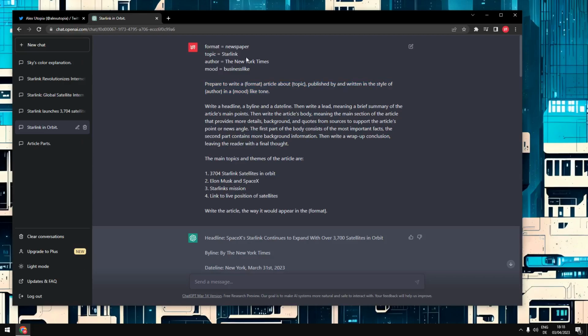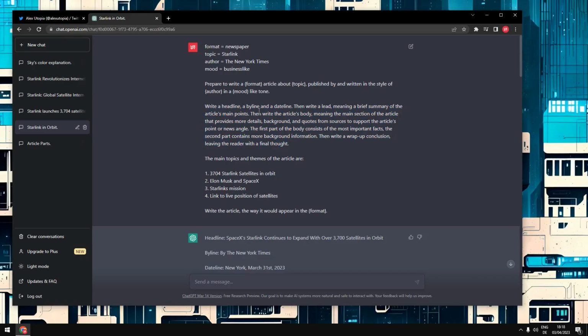Because now we can just change these words, but we don't need to change this sentence ever again. We also don't need to change this. This is really the structure of the article. Again, this might not be necessary here because it already knows how to write a newspaper article. But I want to make sure and take direct control over the structure of the text. So I tell it what it's supposed to do.